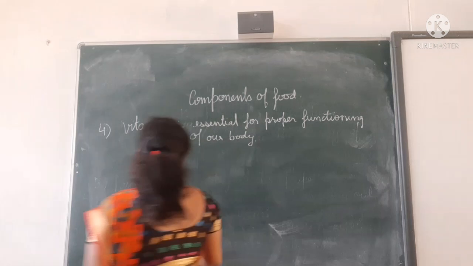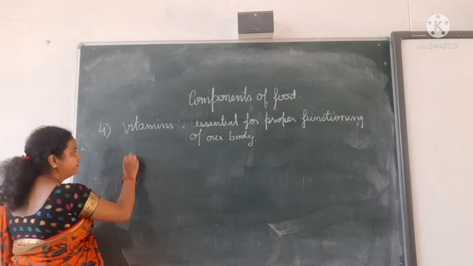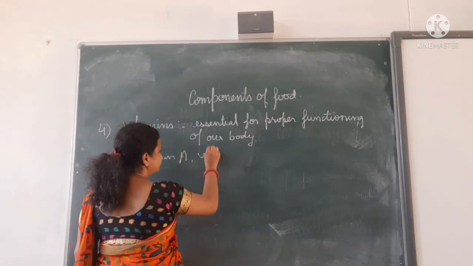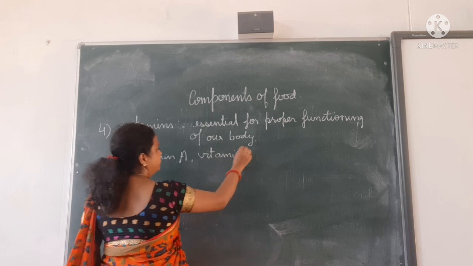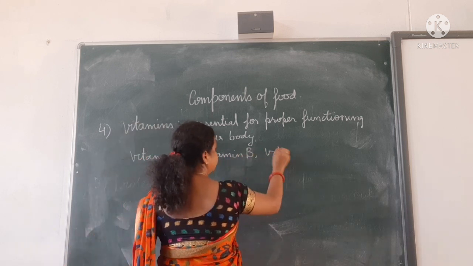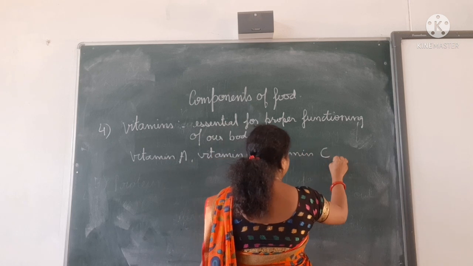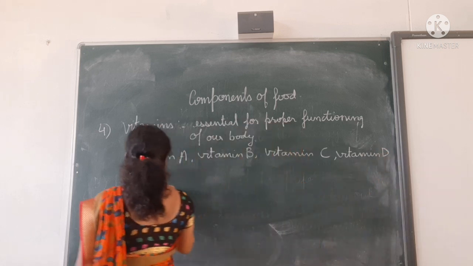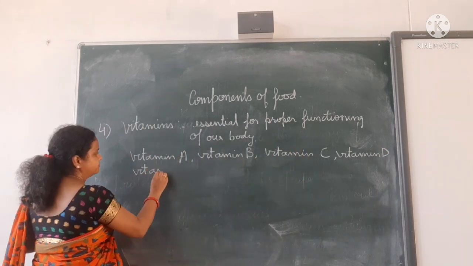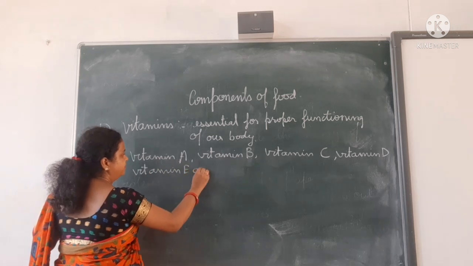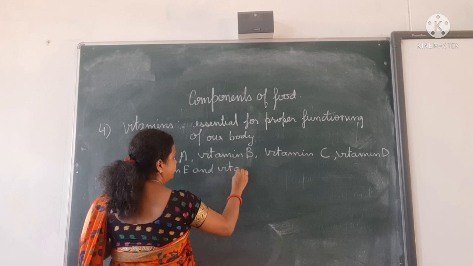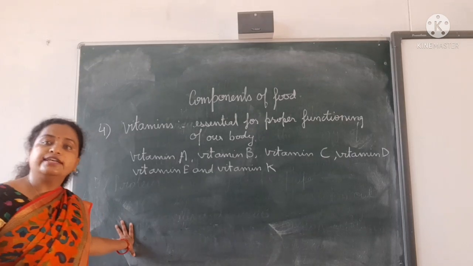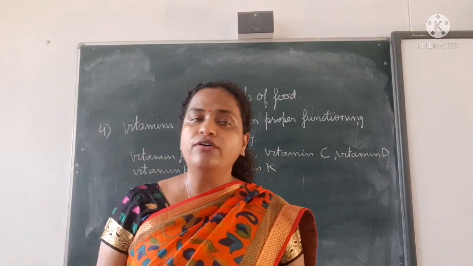Okay? How many types of total vitamins are there? Vitamin A, B, vitamin C, vitamin D, vitamin E and vitamin K. The total how many types of vitamins are present in your body? Total 6 vitamins are present in your body.